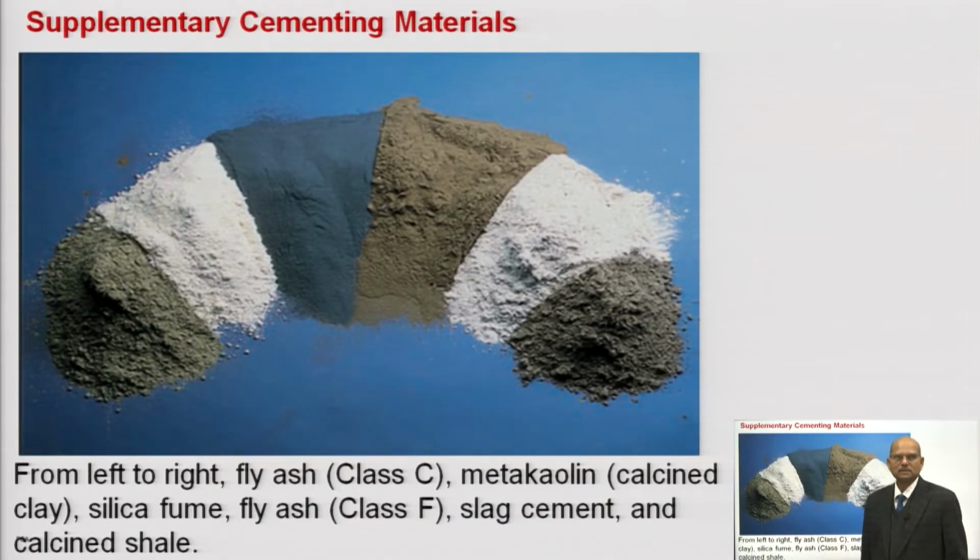Okay. So here I have given the photographs of some of the supplementary cementing materials which can be used as mineral admixtures. If you see from left to right, this is a fly ash class C type. We have two types of fly ash, one is type C. Type C, apart from being pozzolanic, has hydraulicity also, meaning in the presence of water it will react with the water and make a cementitious material. Second one is metakaolin.